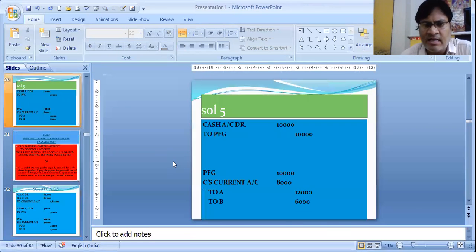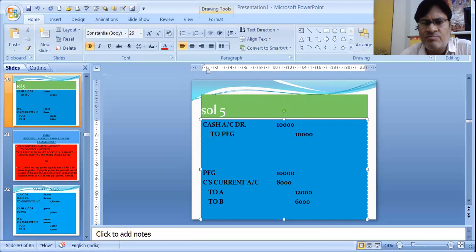So what he is bringing, that is cash account debit to PFG, 10,000. And what he is not bringing, C's current account will be debited, that will be 8,000. Whereas PFG, which he has brought, is 10,000. So see, 18,000 is coming: 10,000 plus 8,000.